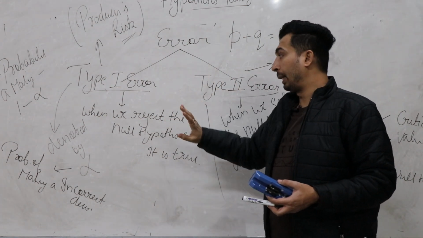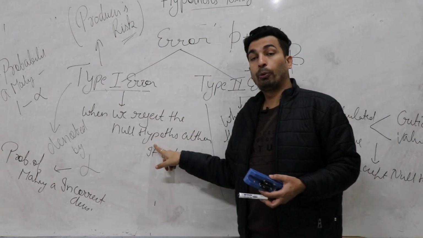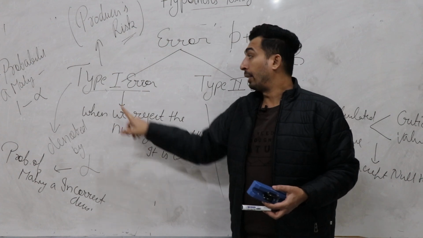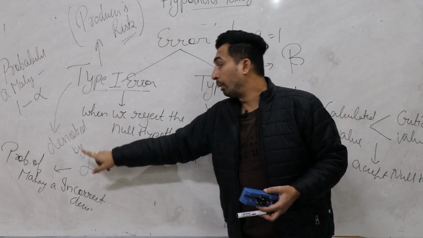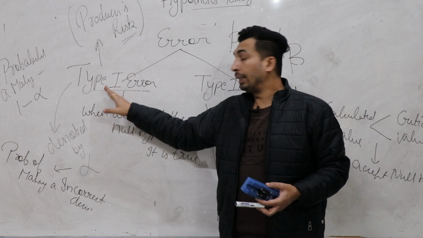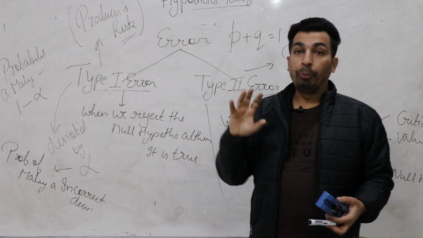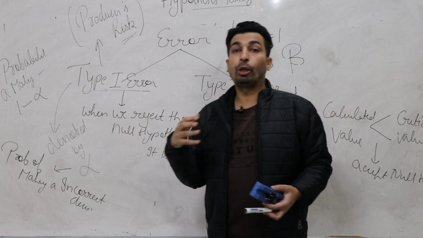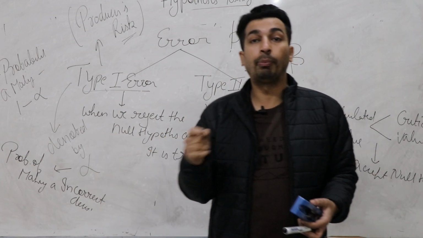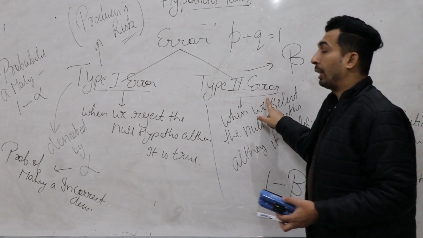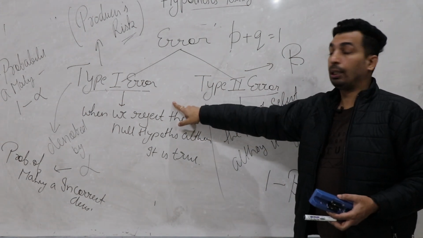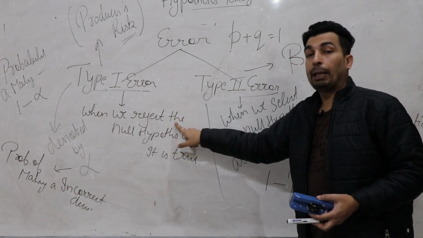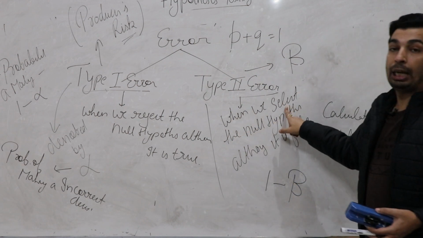Type 1 error simply means when we reject the null hypothesis although it is true. That's called type 1 error, and it is denoted by alpha. So in this case the probability of making an incorrect decision is denoted by alpha. If you know the probability of a correct decision, then the formula will be 1 minus alpha. Type 2 error is opposite from type 1 error. In type 1 you reject the null hypothesis, but in this case you accept the null hypothesis.